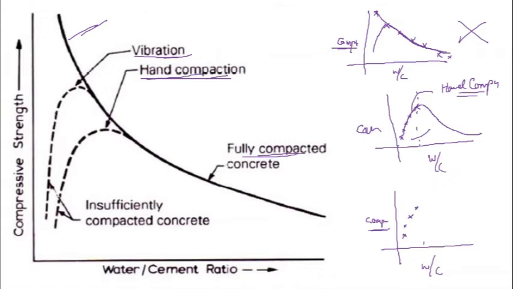And after reaching a certain water by cement ratio, this water by cement ratio will not influence the degree of compaction, and the compaction has reached its maximum level. And that does not imply 100%. It means you have reached the maximum you can compact using vibrating machines. After reaching that, this compaction will not play any role in the compressive strength, and further increase in water by cement ratio will lead to a decrease in compressive strength of concrete. So this would be the graph.